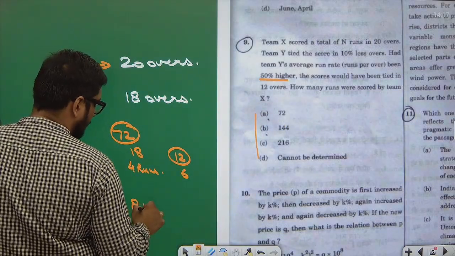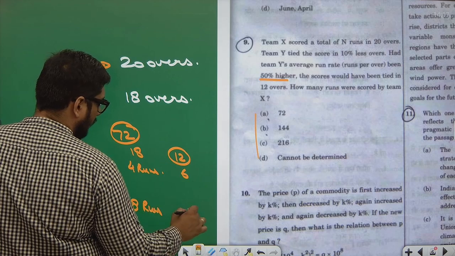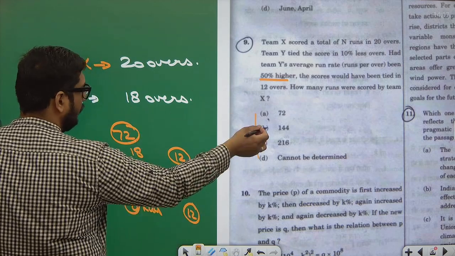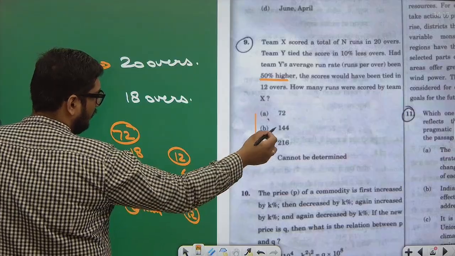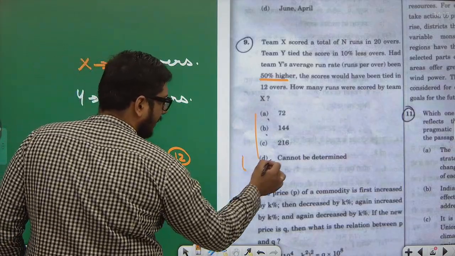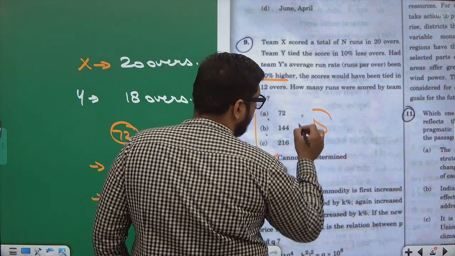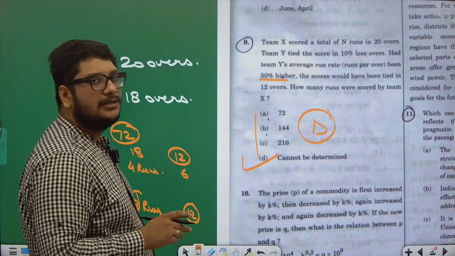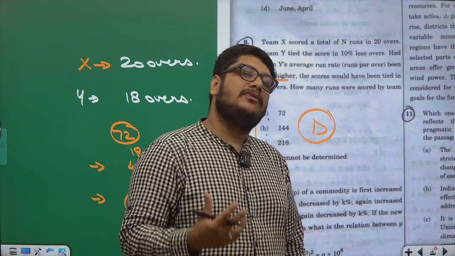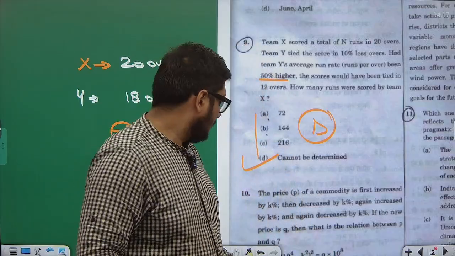They will score 8 runs, now 12 runs. 8 into 18, 144. 12 into 12, 144. So can I say which one is correct? No. That means cannot be determined. I cannot say which is the correct answer because by the universal rule, it can be any of the runs. I need some more information to answer.